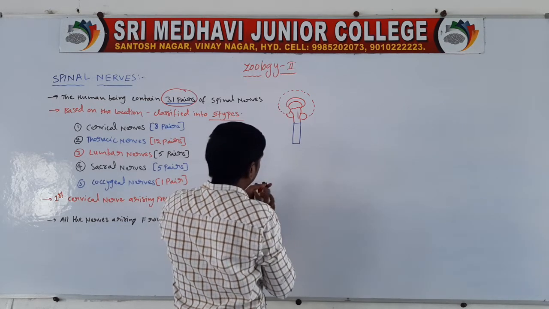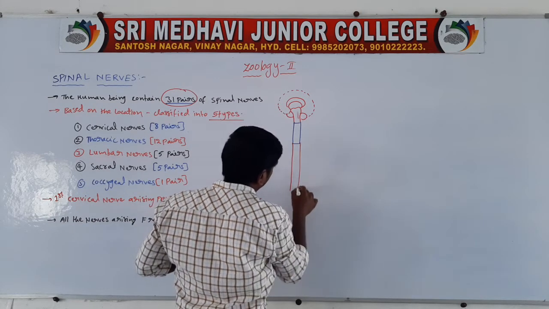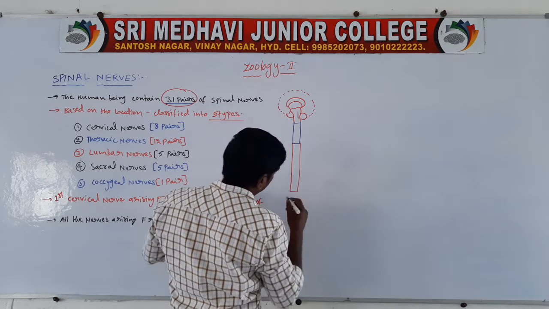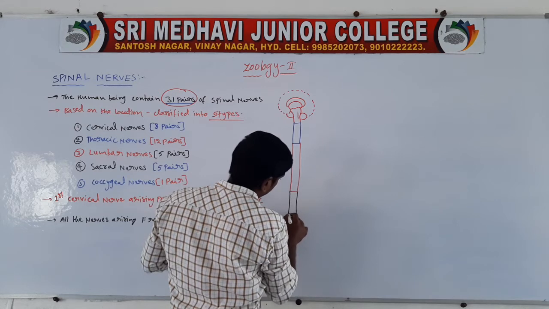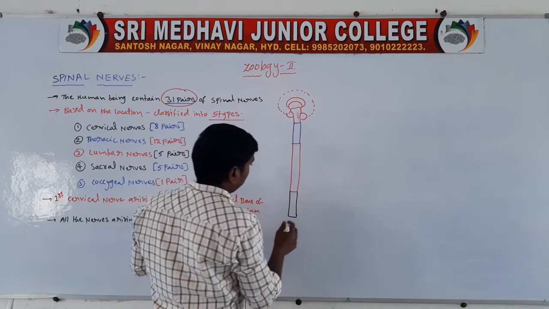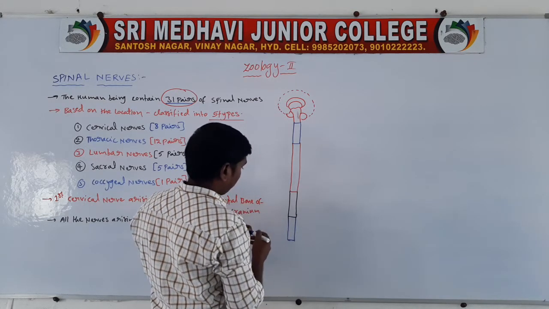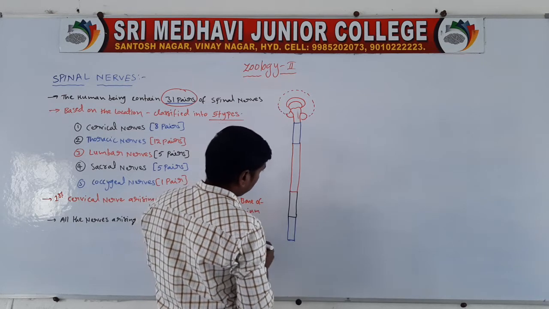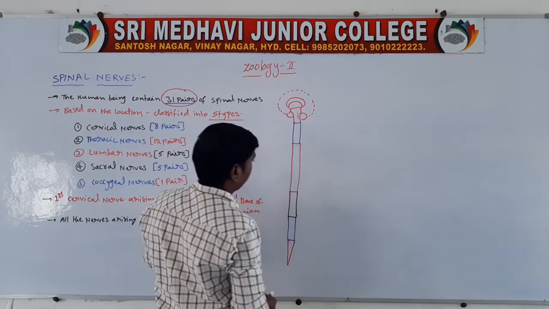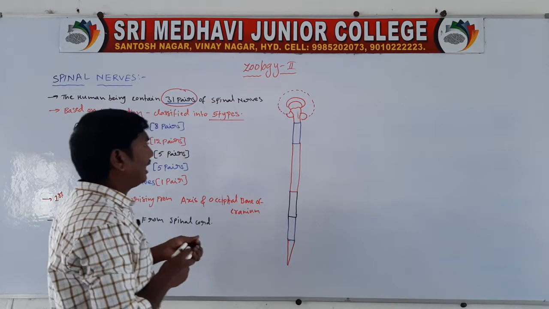Cervical region, thoracic region, lumbar region, sacral region, next one coccygeal region. So this is the spinal cord.